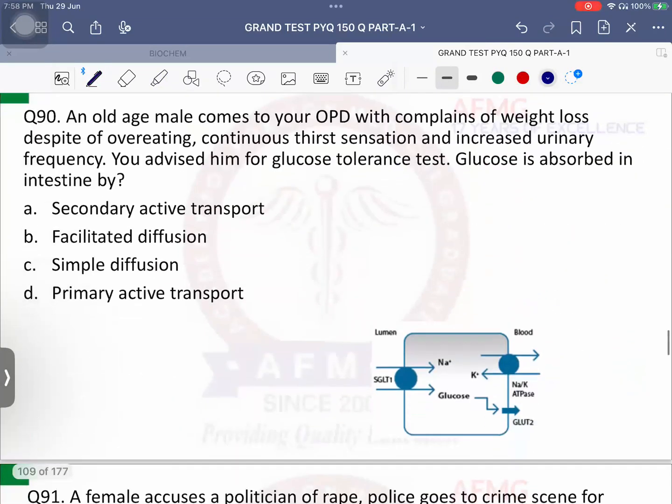Question number 90. An old age male comes to your OPD with complaints of weight loss. Despite overeating, continuous thirst sensation is there and increased urinary frequency. That is nothing else but polyuria in the patient. What do you suspect in the patient? Eats more, polyphagia, increased thirst sensation, polydipsia, along with increased urinary frequency, polyuria. Very good. You are suspecting diabetes mellitus in this patient. Therefore, you advised him glucose tolerance test. Glucose is absorbed in the intestine by.